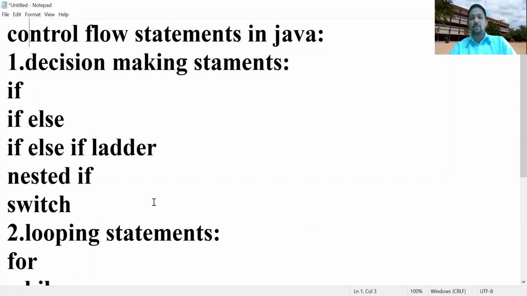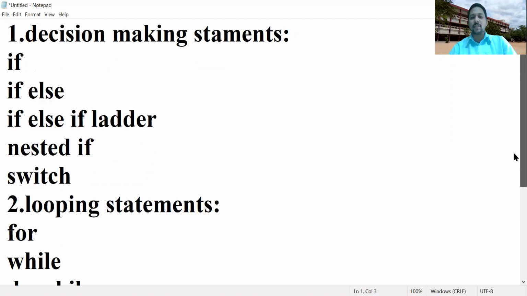Normal flow of control means execution as usual from top to bottom. In case you want to change the normal flow of control, that is, if you want to break or change the execution, then in such cases we use control flow statements in Java programming. There are three control flow statements available. One is decision making statements: if else, if ladder, and nested if. So these are different forms of if. Switch is also a decision making statement, but it is a multiple branching statement.